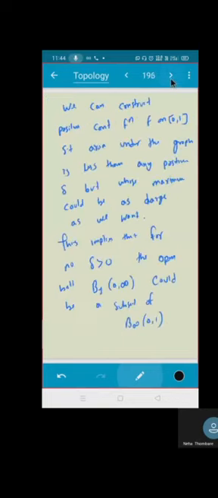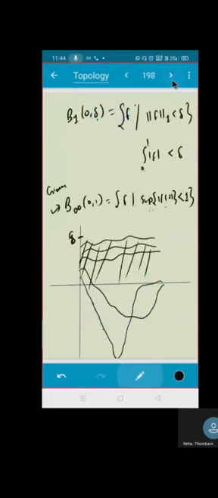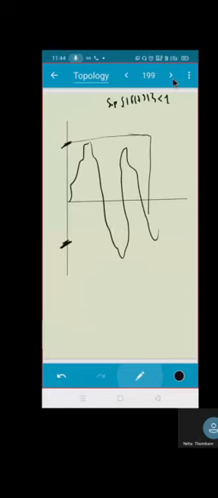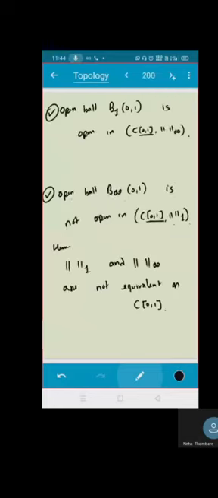So these two statements are quite important for us. Open ball B101 is open in that also, but open ball B infinity 01 is not open in C01. Correct. Not open means what? You also write here.